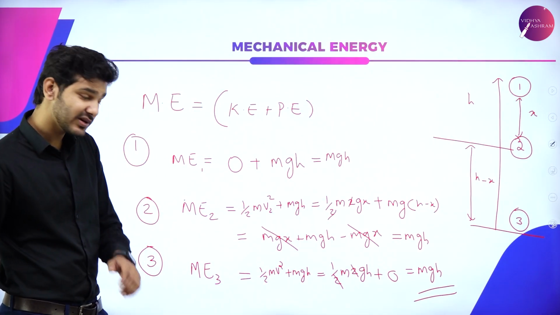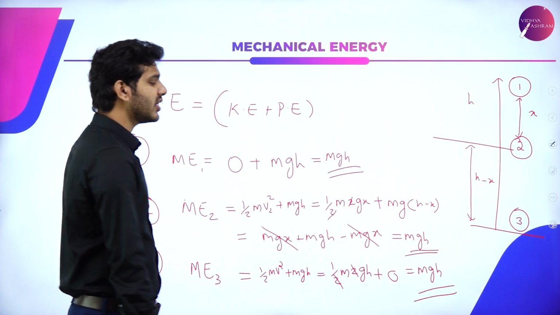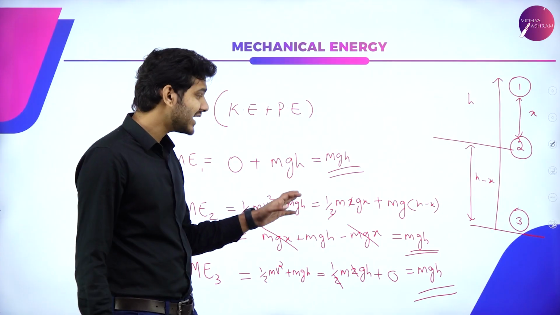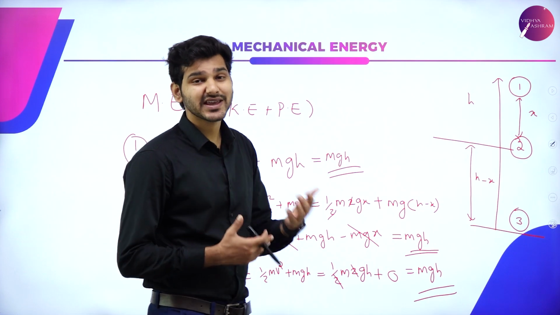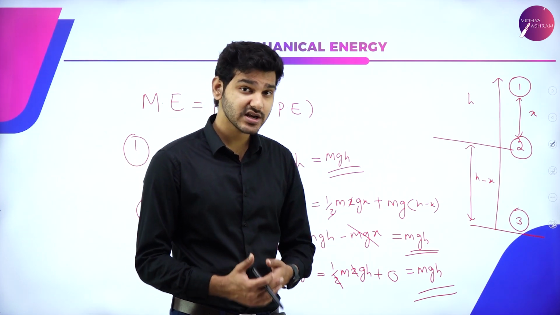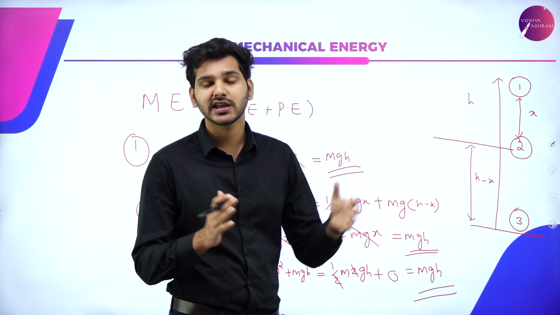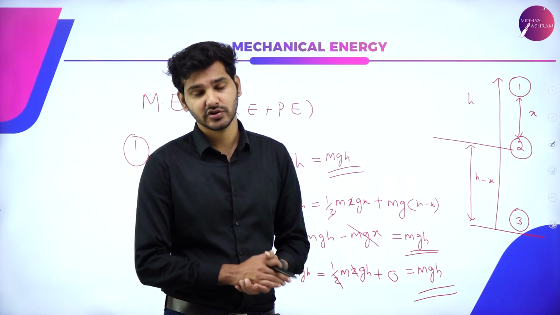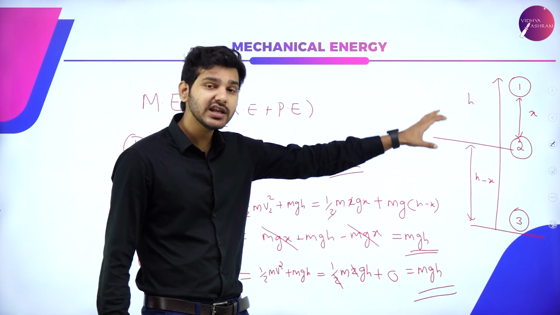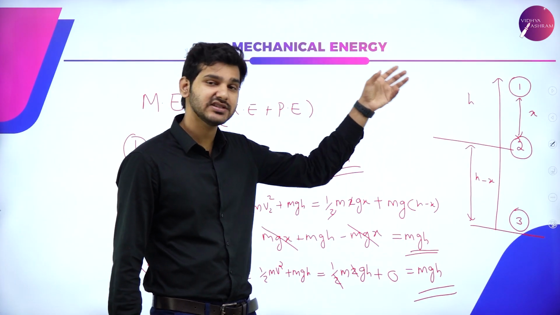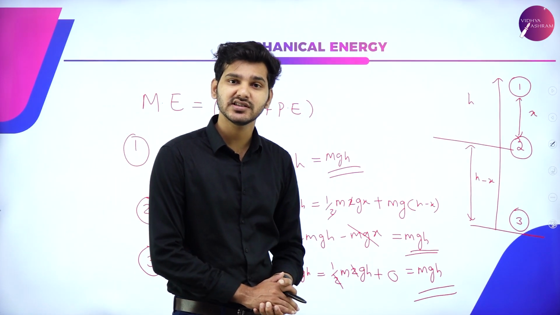So we have actually proved that in position number 1, position number 2 and position number 3, the value of mechanical energy is equal to mgh, which means mechanical energy is a constant when the force doing work on it is conservative. Hence, mechanical energy conservation is proved. So if they ask you to prove or illustrate conservation of mechanical energy, you can consider a freely falling object with initial velocity 0 and use this derivation to show them that mechanical energy is conserved.